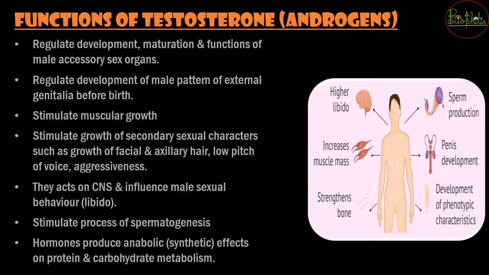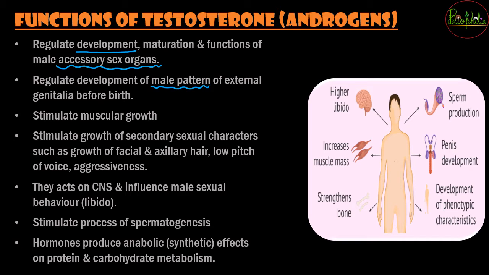So let us understand the function of what is released from the leydig cells. The function of testosterone involves the development and maturation, along with the function, of the accessory sex organs. It might be the copulatory organ or the ducts or the glands which help in other secretions. That development also needs to be regulated, and that is done by the androgen, that is testosterone. There will be regulation of development of the male pattern of external genitalia before birth.